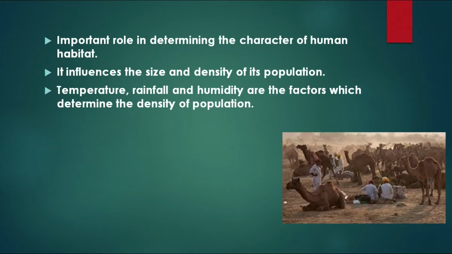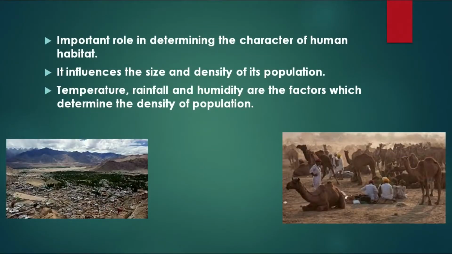So, for example, if you live in an area with a desert climate, obviously there will be a low density of population, meaning that the number of people living in that area is going to be low. As far as their means of livelihood is concerned, obviously it will not be based on agriculture, since growing crops in such a climate becomes very difficult. Similarly, if you are living in the mountain areas, even though the temperatures are not as high as you find in the deserts, nevertheless the extremes of temperature are still to be found in the mountainous areas. So, again you will have a low density of population.